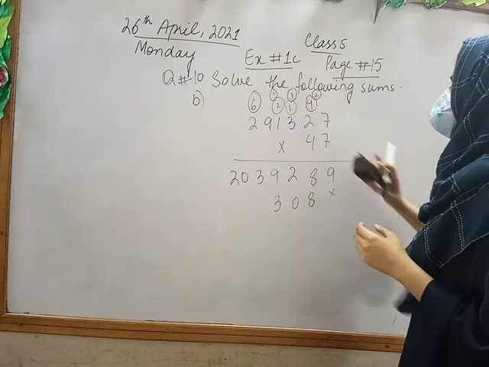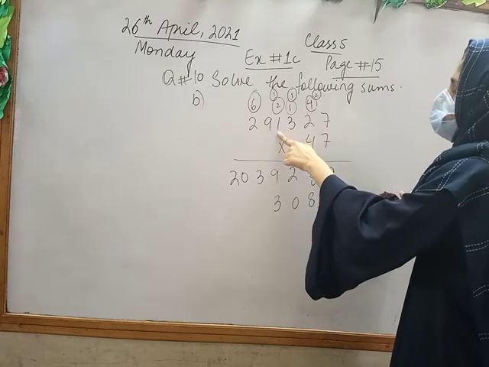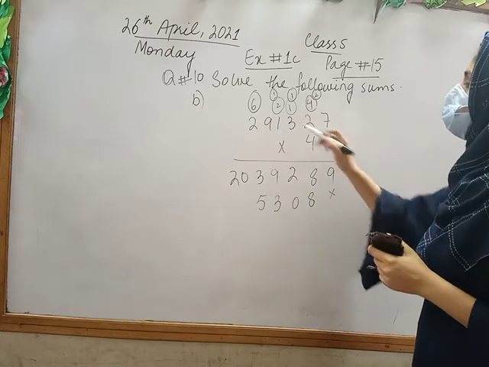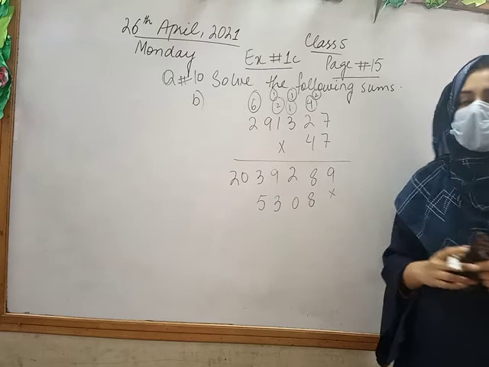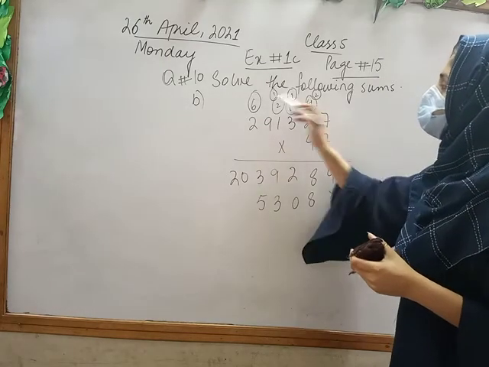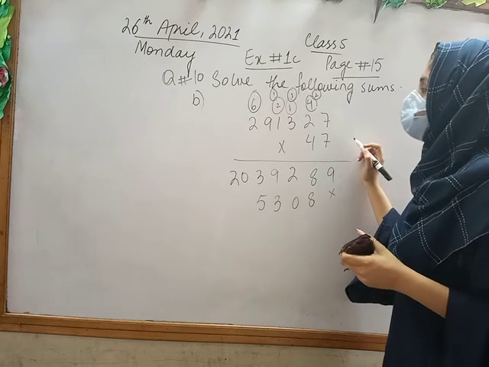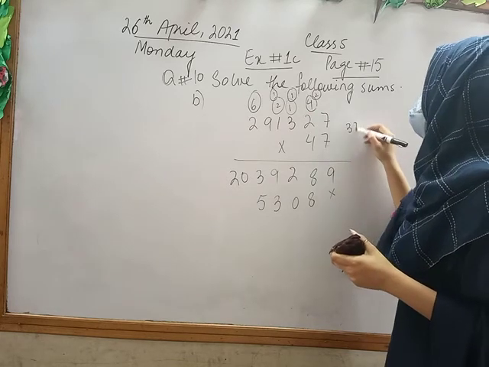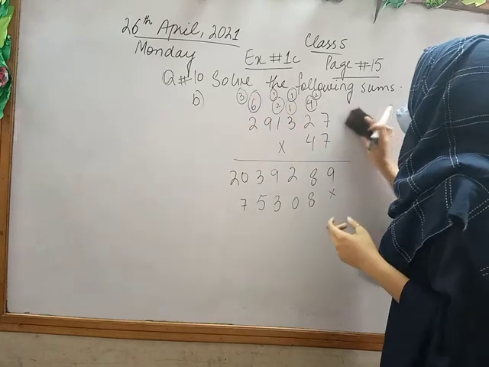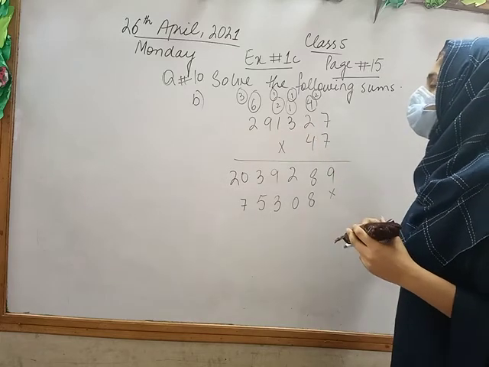Fine. 4 times 9. 4 times 9 is, yes Josefa, 4 times 9 is, very good, 36. And this 1 will be added. So in the end we have 37. 3 as a carry.